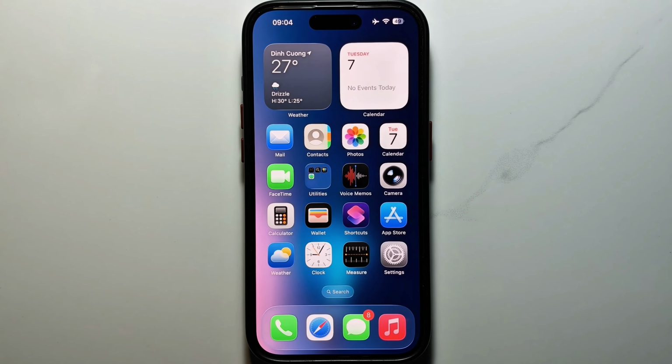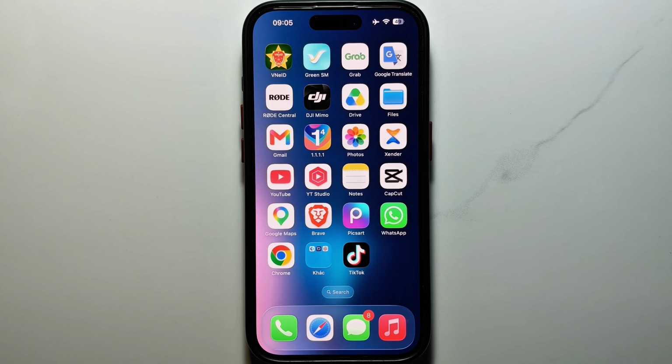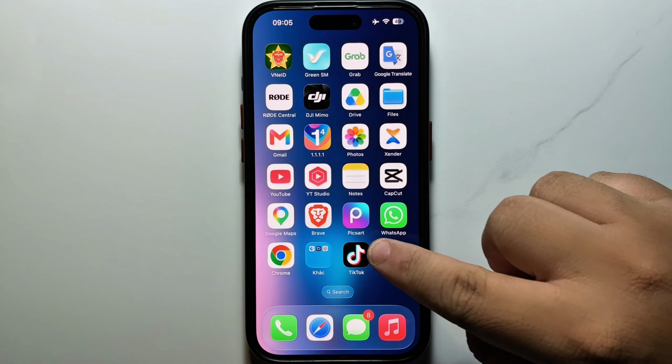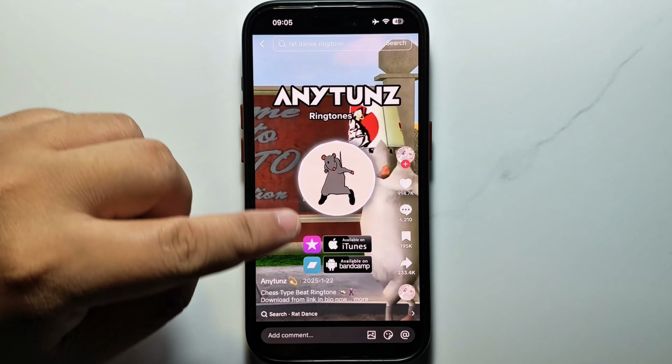Hi guys, in this video I will show you how to install ringtones on your iPhone from TikTok. The first step, you go to the TikTok app. Next step, you find the music on TikTok.